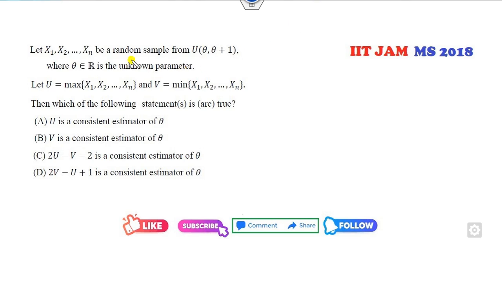Okay, look at another one. X follows a uniform distribution from theta to theta plus 1. Which of the following is consistent? So what is my shortcut tip for you? X1 is the consistent estimator of the lower limit, and Xn is the consistent estimator for the upper limit.